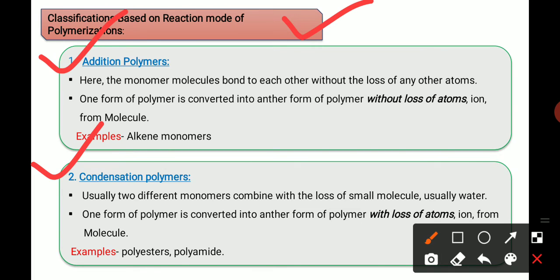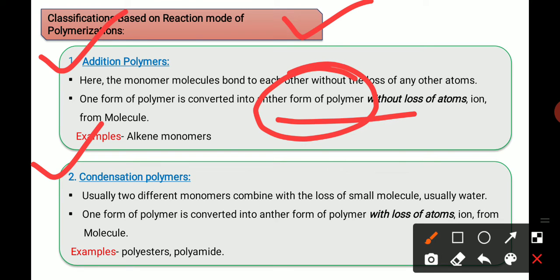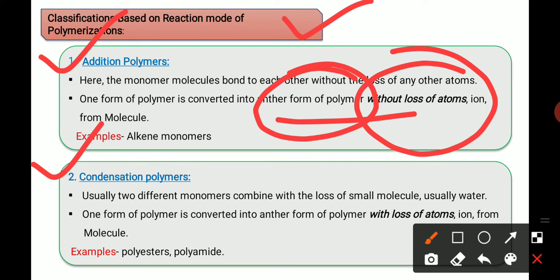First one is the addition polymers. What do you mean by the addition polymers? When one form of polymer is converted into another form of polymer without loss of atoms or ions from the molecule, that type of polymer is known as addition polymers. Example is alkene monomers.